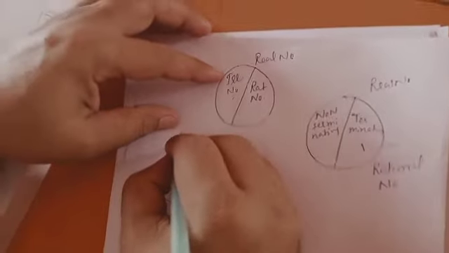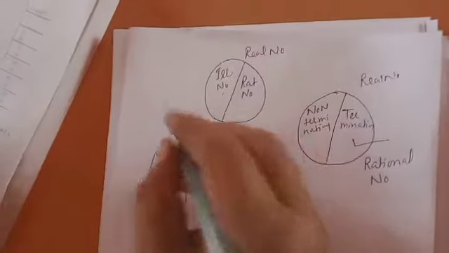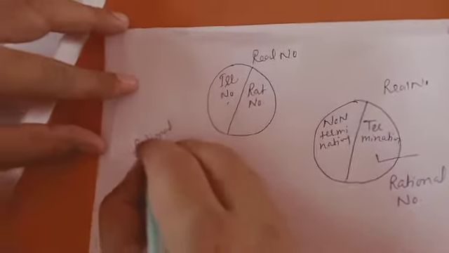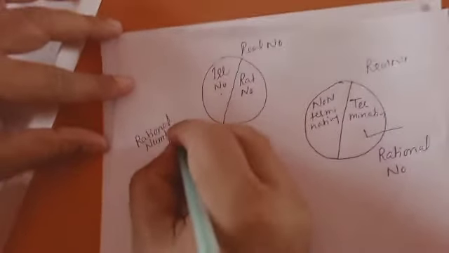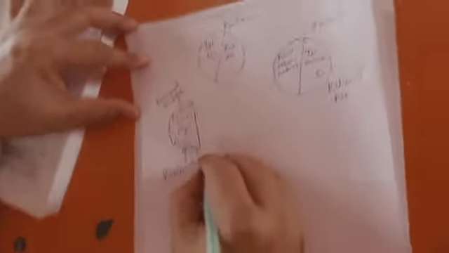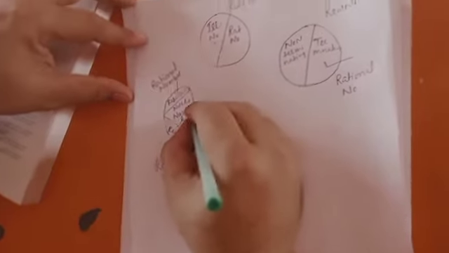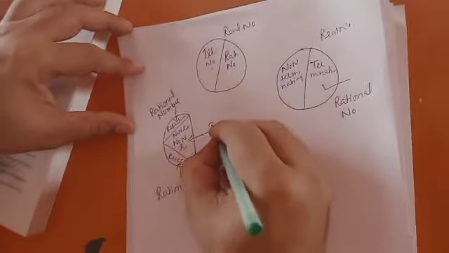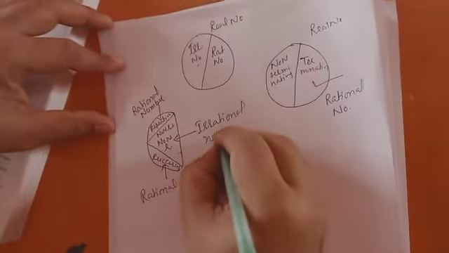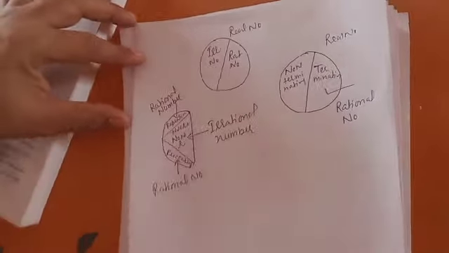So these, repeating and recurring, are also rational numbers. And only the non-repeating, non-recurring ones are irrational numbers.